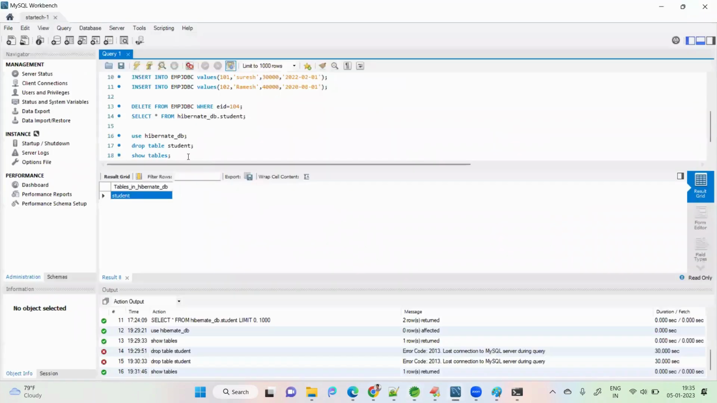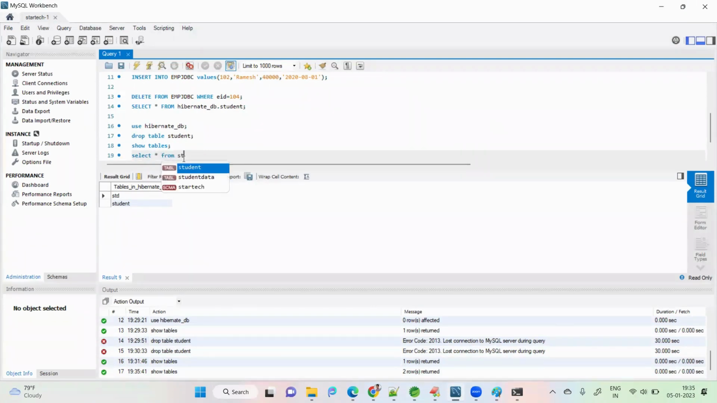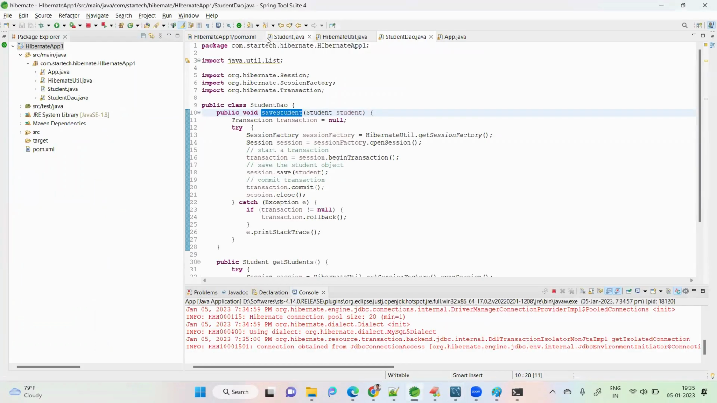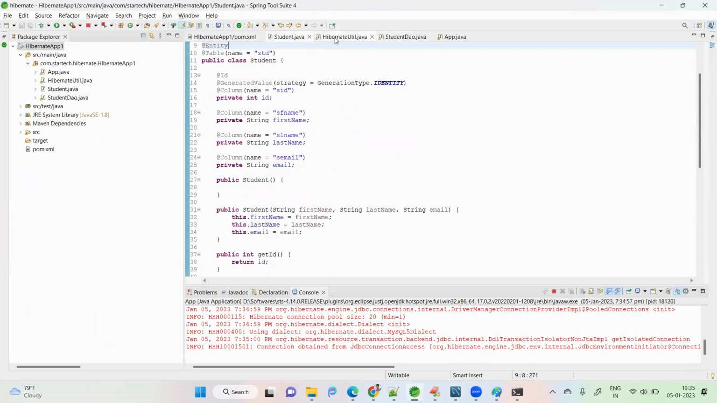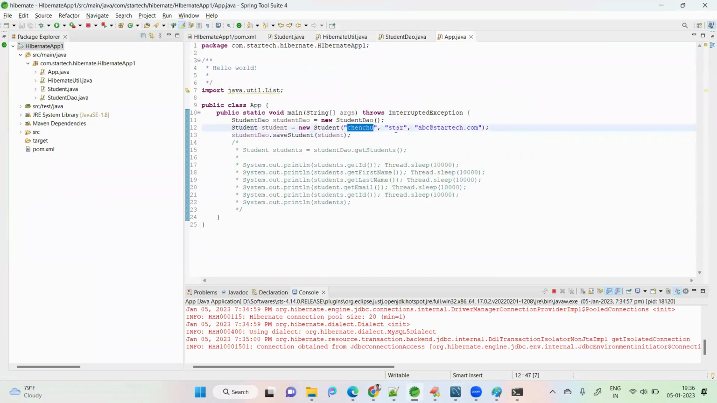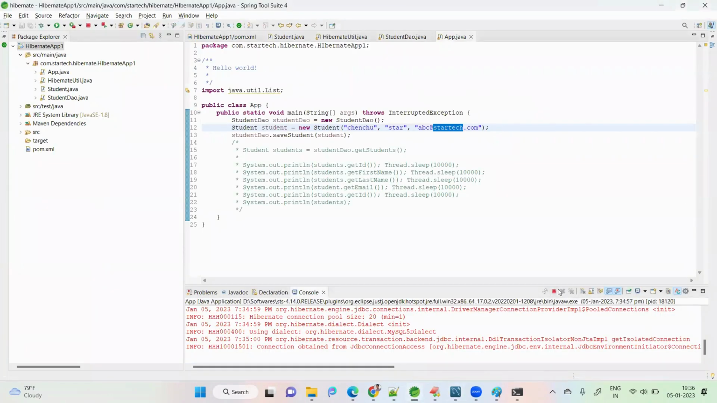Checking the database. How many tables are there now? Recreated. Then select the data, like select star from STD. It has the data, whatever I gave in the code: first name, last name, and mail ID. It came.